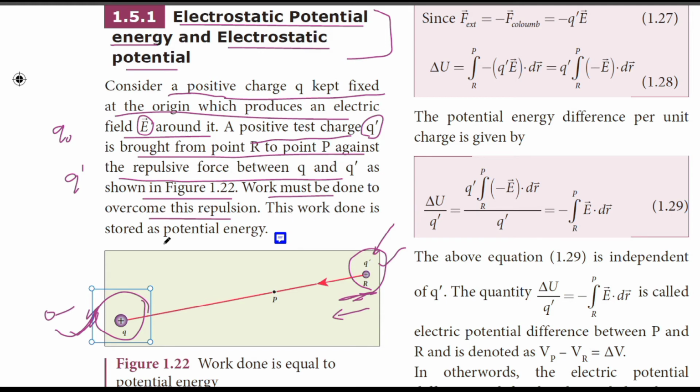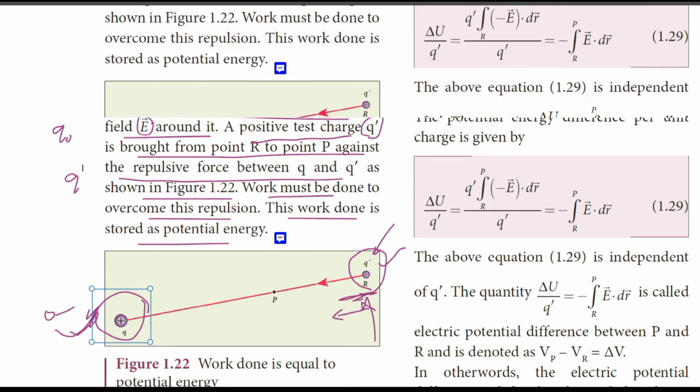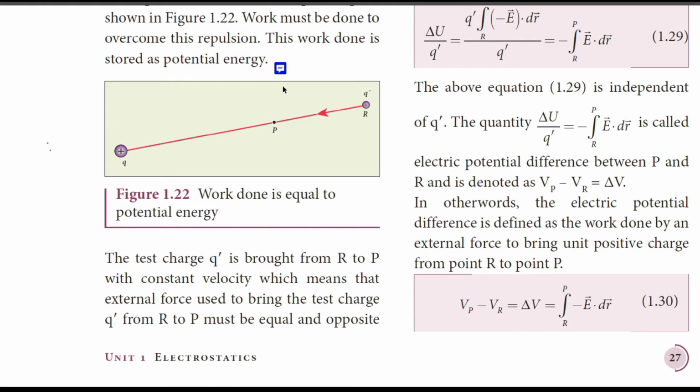This work done is stored as potential energy of the charge q dash. I hope you are clear now. Please keep in mind that total work done is equal to total energy stored. Whatever work is done on this charge q dash will be stored in the form of potential energy in this charge.